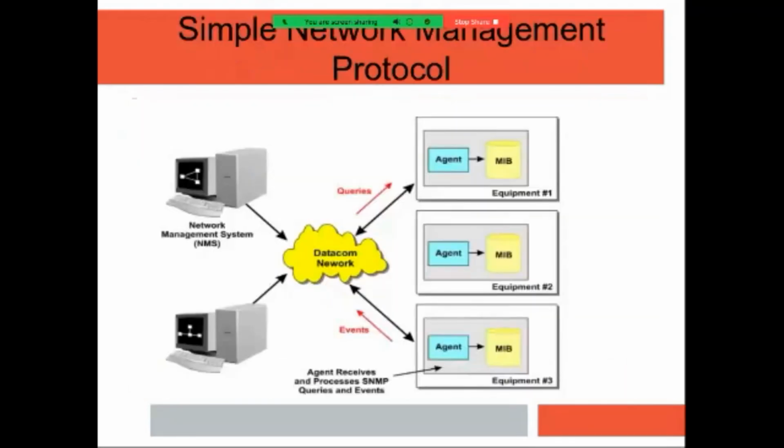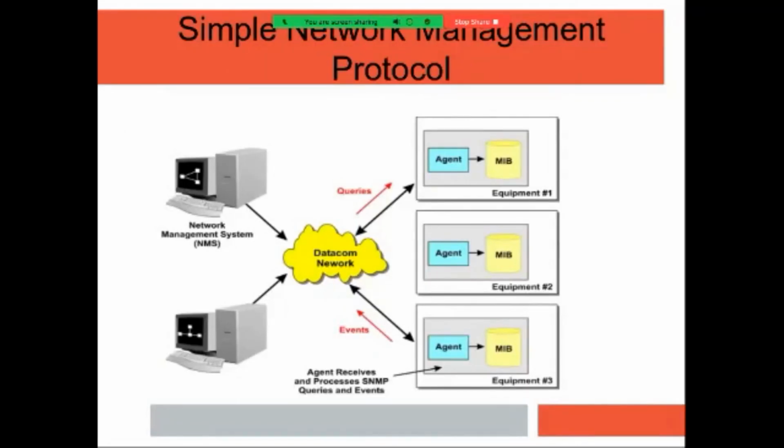Simple network management protocol is an application layer protocol. Now consider if in the BCS lab there are 10 machines, it is very comfortable for a hardware engineer to troubleshoot them if any problem arises. But consider if there are 500 machines in different labs, and only one system administrator who needs to handle all 500 machines.